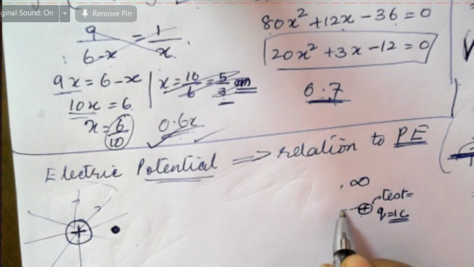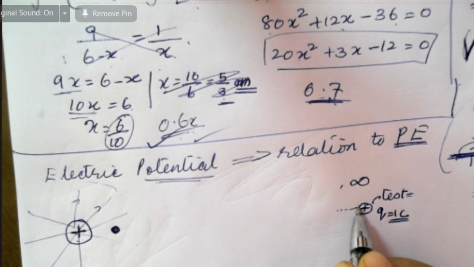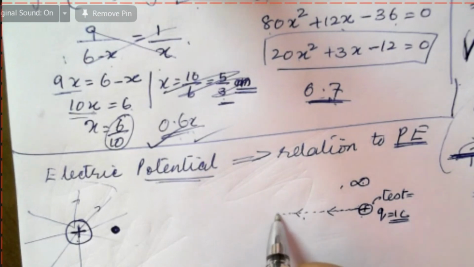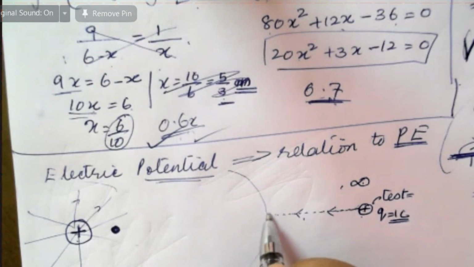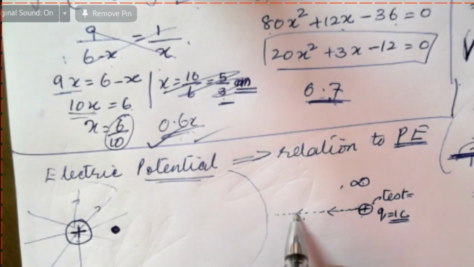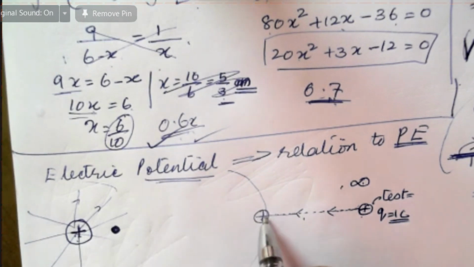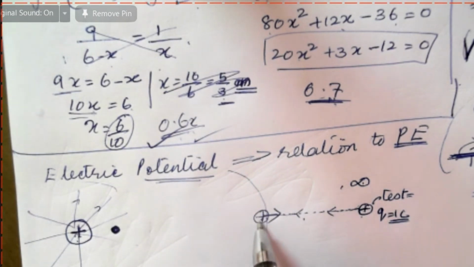Now you are doing some work, from infinity onwards, trying to move it towards this one. When it comes into the electric field of this one, it begins to experience a repulsive force from this positive.